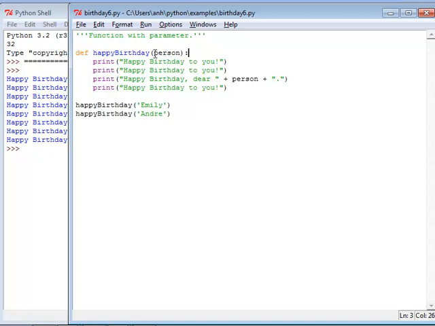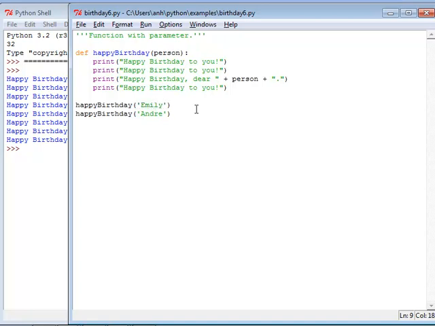And this formal parameter is used throughout the definition of the function. Then we have a place where you're actually calling the function. In this place, we have to give an actual value for the person's name. And so we have string Emily.